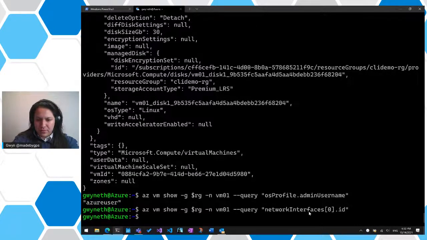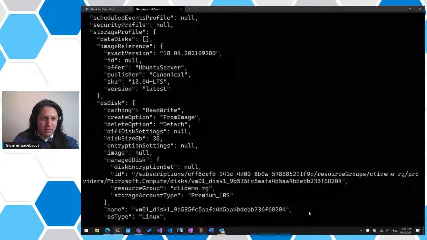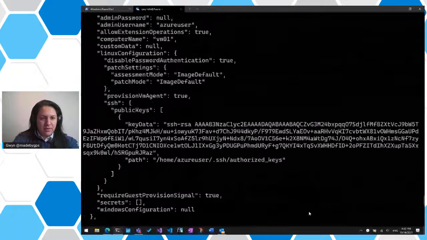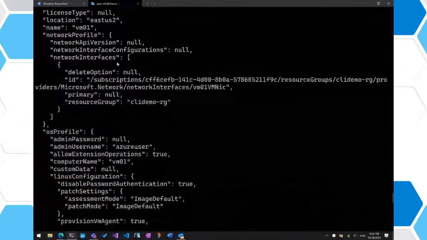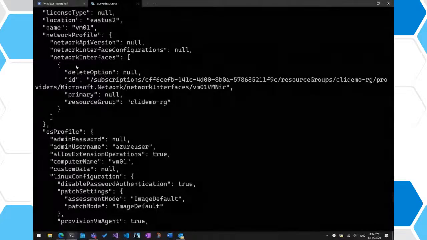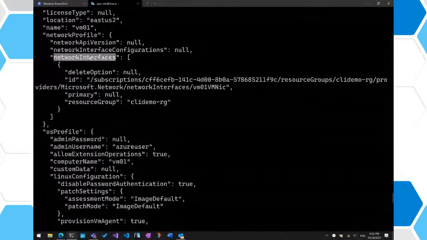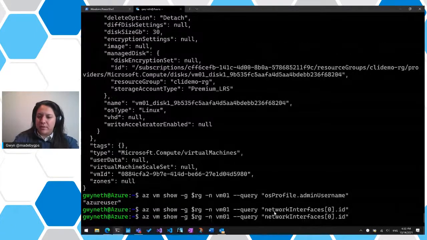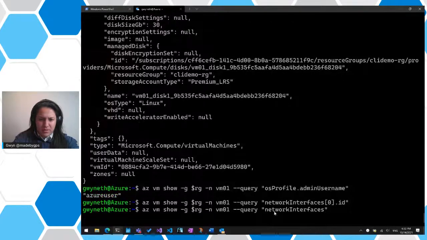Oops, that's network interfaces. No, hold on. We got the wrong one here. Network interfaces 0, and then we'll go into... Am I typing this correctly? If we just provide every query there.